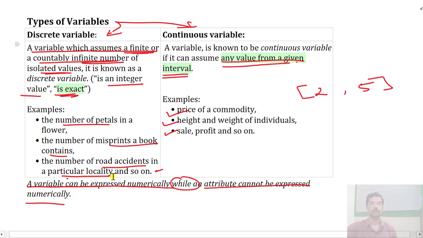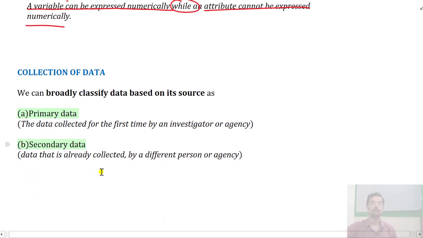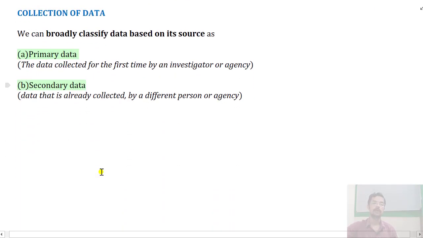So that's it. Now we shall move to different ways of collecting data. We are now classifying data based on the collection methods. Based on the source of collection, we can classify data as either primary data or secondary data. If you have collected it directly from the person, it is primary data.